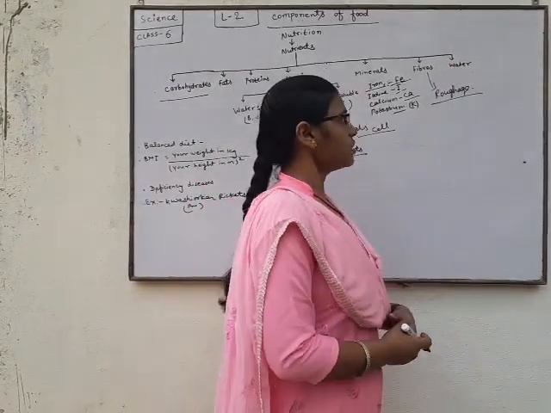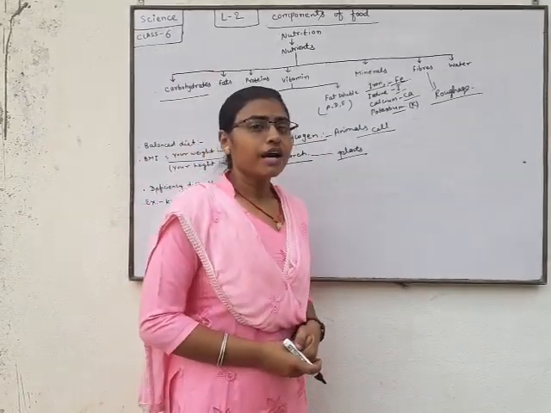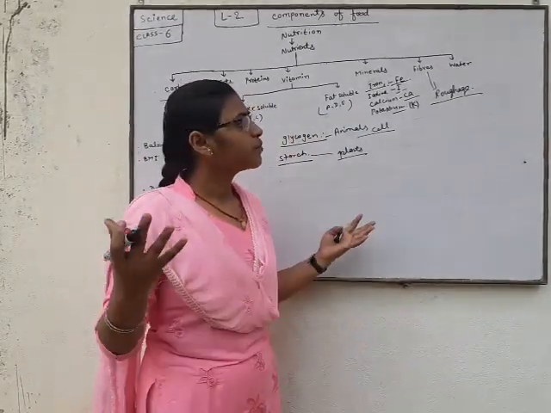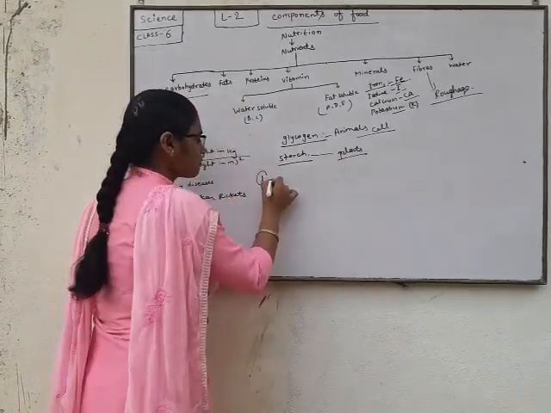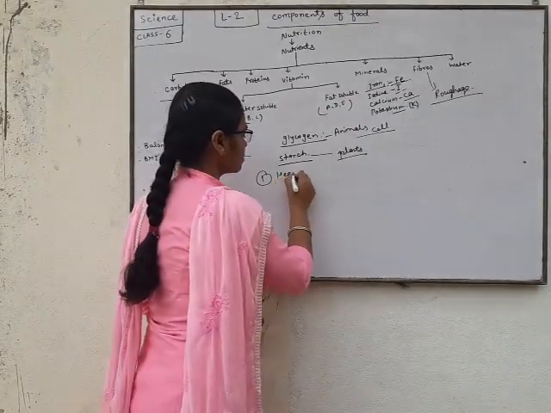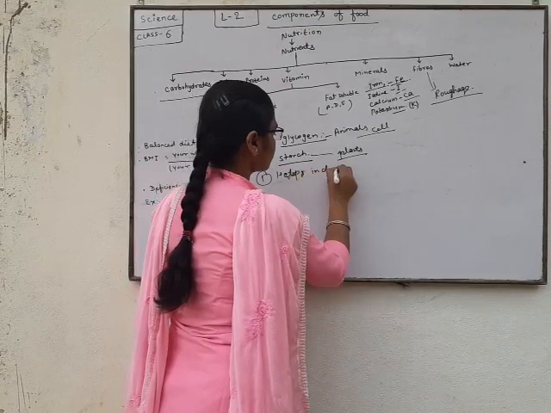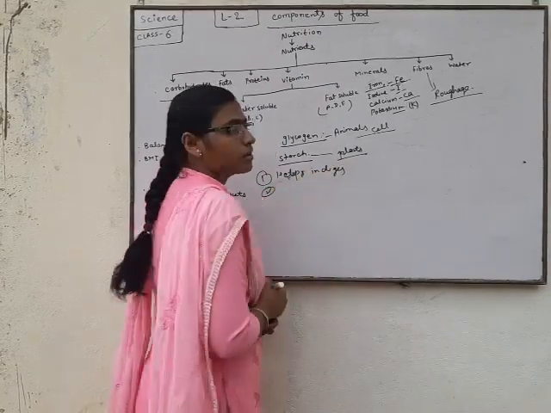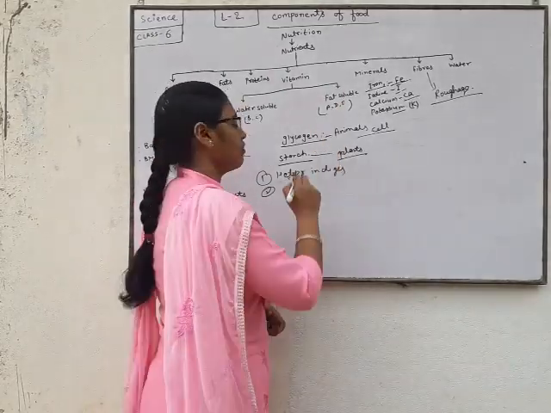Water is also essential and included in the components of food, because water has many uses. First, it helps in digestion. Second, the amount of water in the blood is maintained by water.